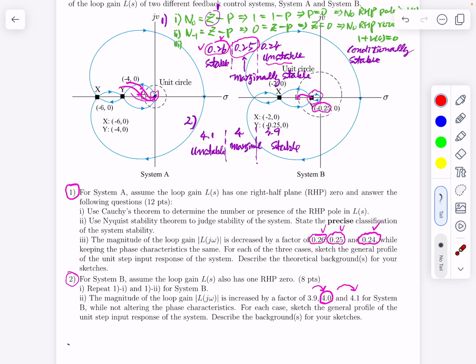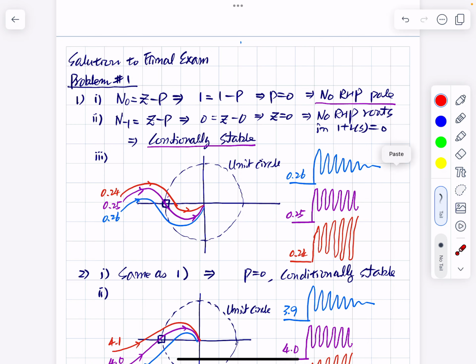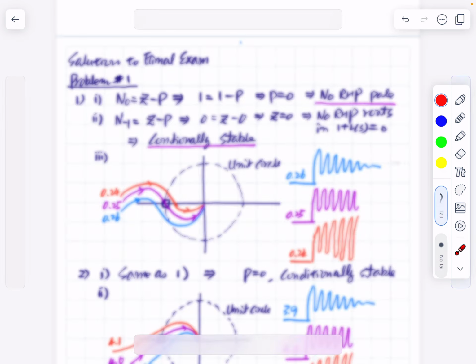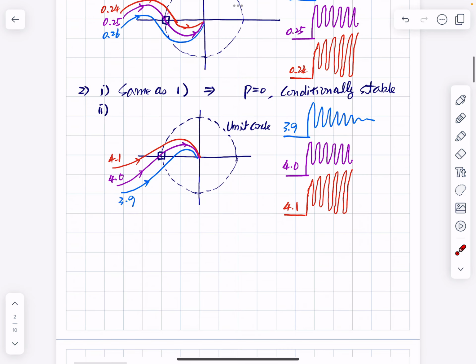Okay, so most of your answers do not fully explain the nature of this problem, but most of your answers are correct, and the waveforms of those cases are shown here. This is, of course, the unstable case, and this is a marginally stable case, and this is a stable case, this is a marginally stable case, and this is an unstable case, and so on. Okay, for this case, this is stable and this is marginally stable.